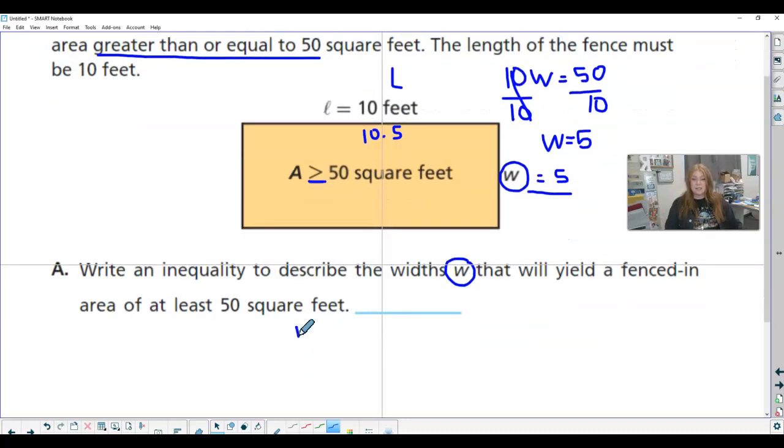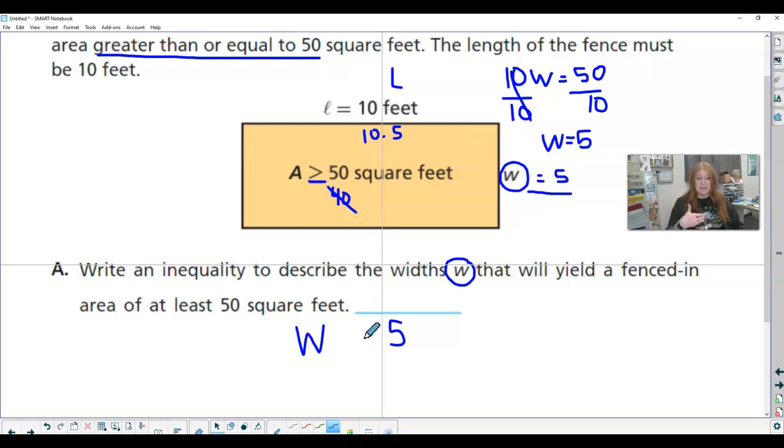So we are taking W, and we are going to compare that to 5. Now, I need to start thinking, if I make W 4, 4 times 10 is only going to be 40, and that is not going to be true, right? It has to be at least 50.